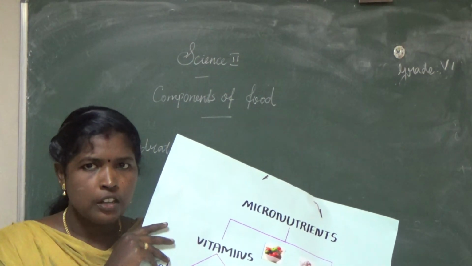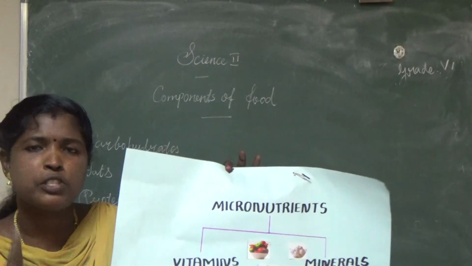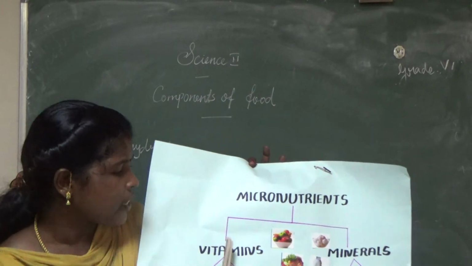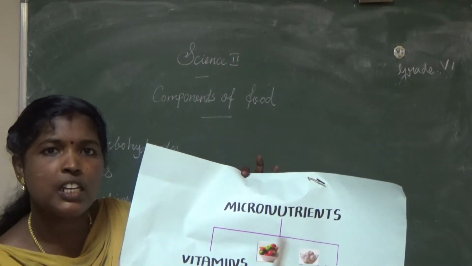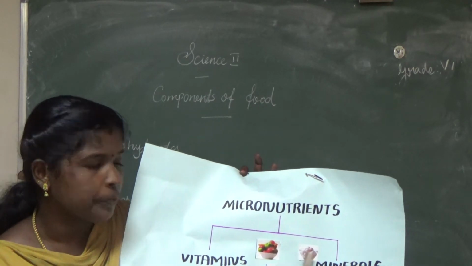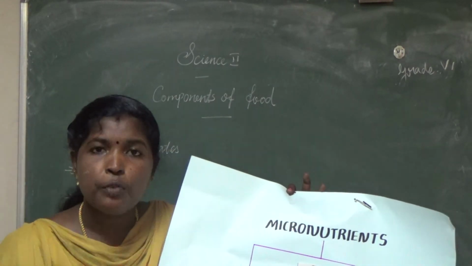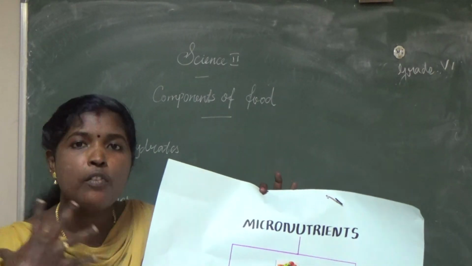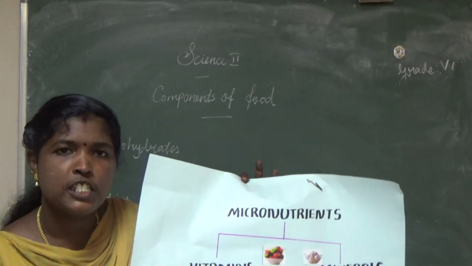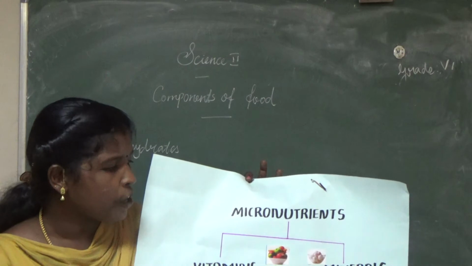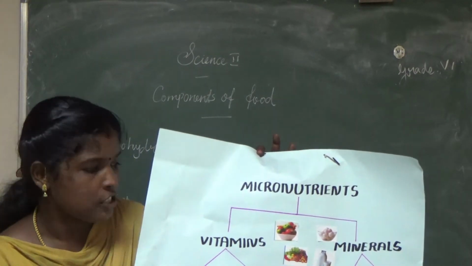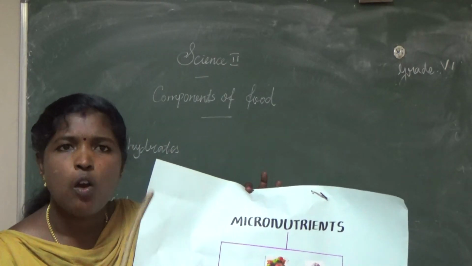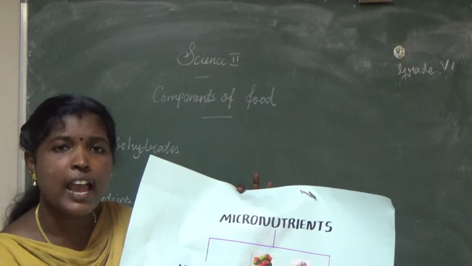Are you clear? Okay, once again listen. What are the types of micronutrients? Vitamins and minerals. These two we need because it is helpful for the proper functioning of our body, and it keeps our body healthy. It also improves our immunity. Fruits, vegetables and some animal products like milk, meat, egg contain more amount of vitamins and minerals.